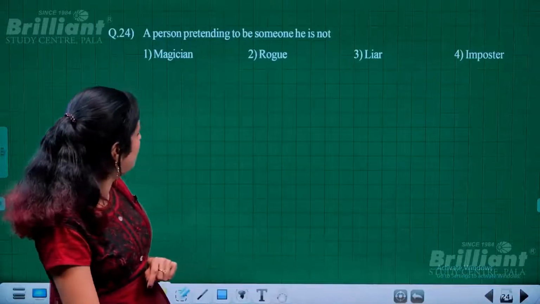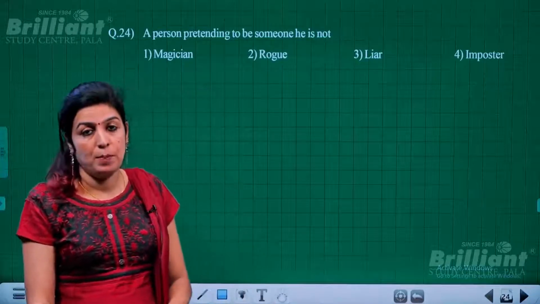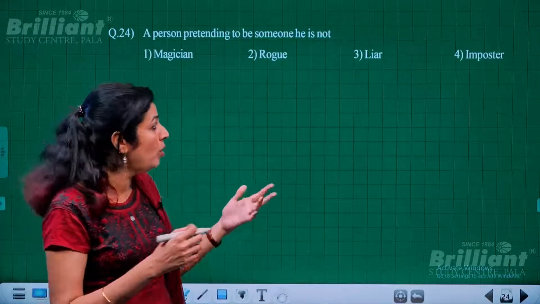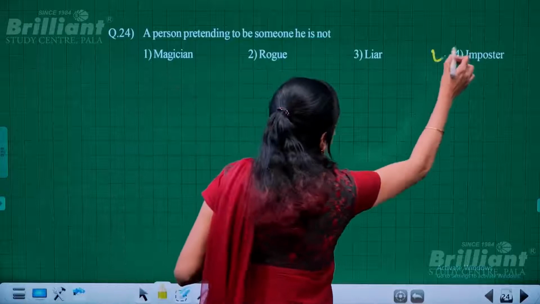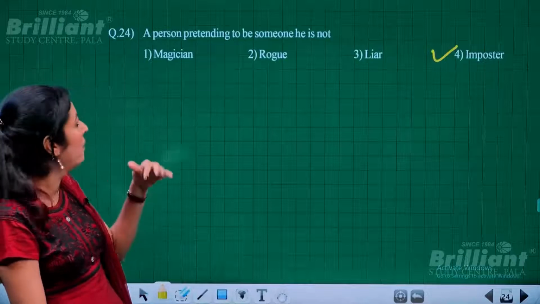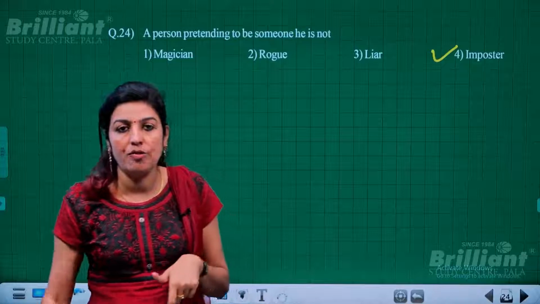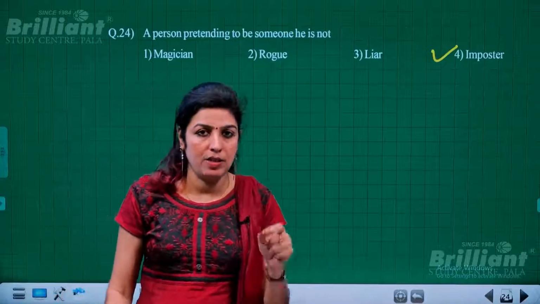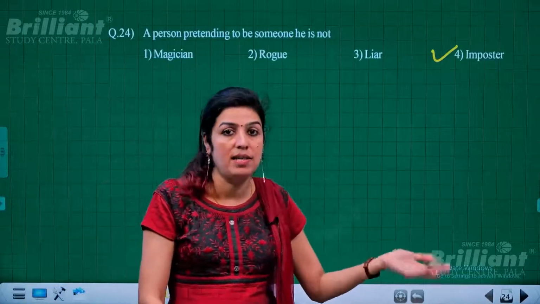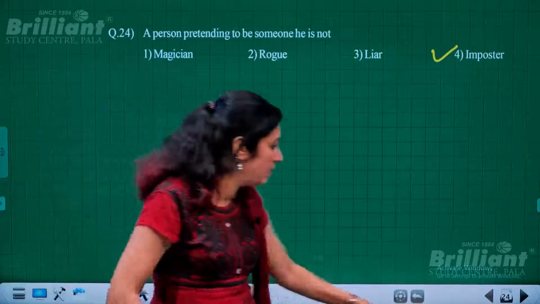Next is a person pretending to be someone he is not. A person in disguise. A person who pretends, like fake doctors, whom you call an imposter, not a liar. The one who tells lies is a liar. Rogue means a villainous character. Then magician, not connected. So the one who puts on a fake identity and pretends to be somebody, but is not actually that person, whom you call an imposter. So that is the option. There is no confusion regarding the other options given.